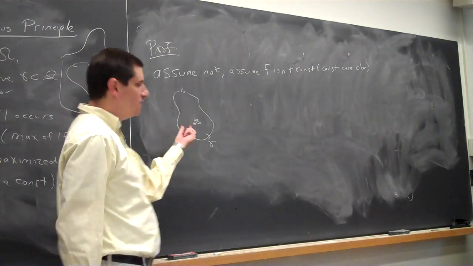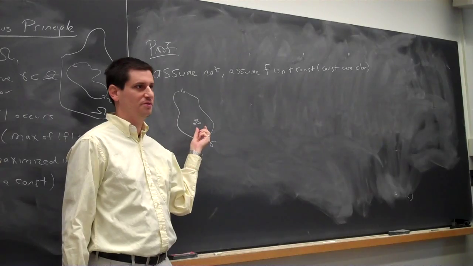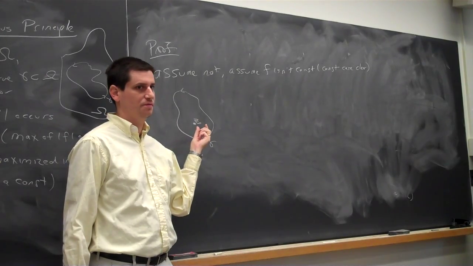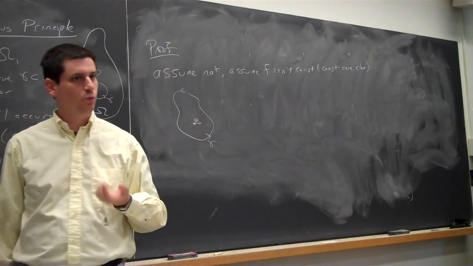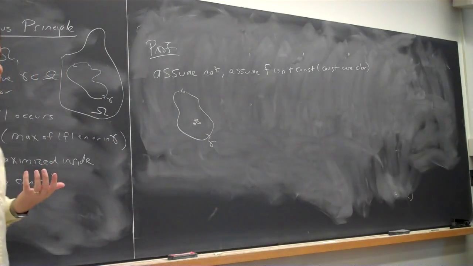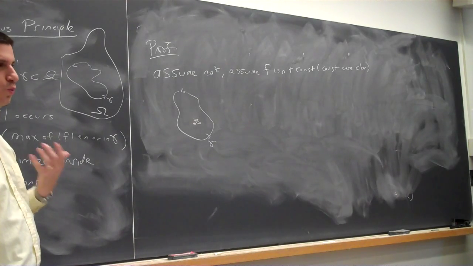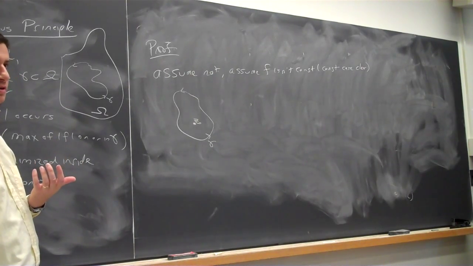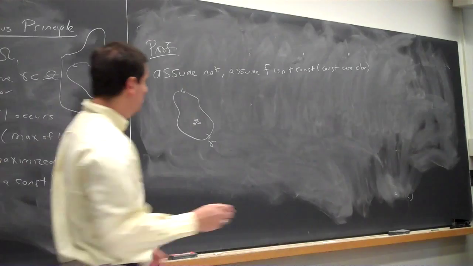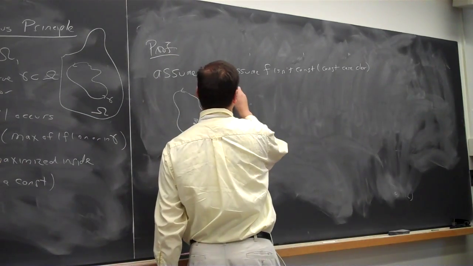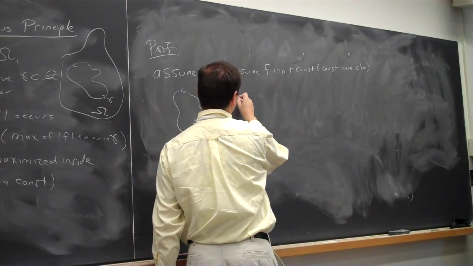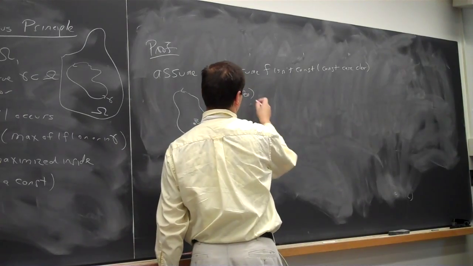Alright, so how would I use the open mapping theorem? What does the open mapping theorem tell me? That it maps open to open. So where should I apply the open mapping theorem? At Z naught. So let's take a ball of some small radius epsilon about Z naught.